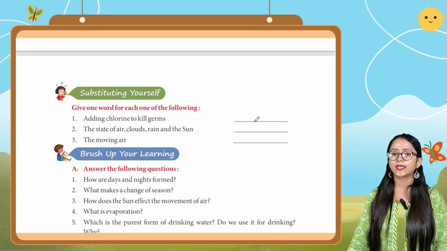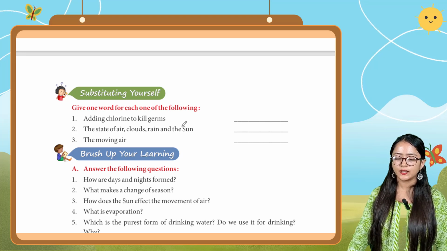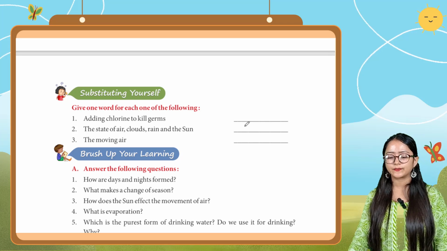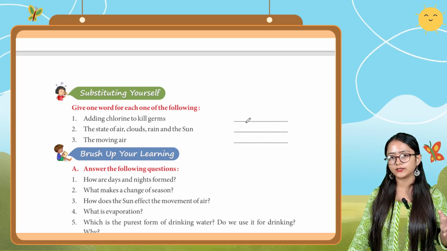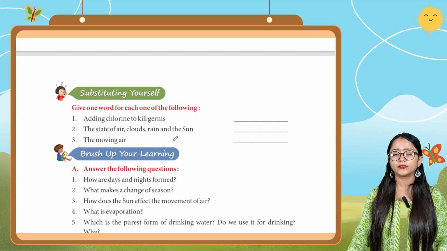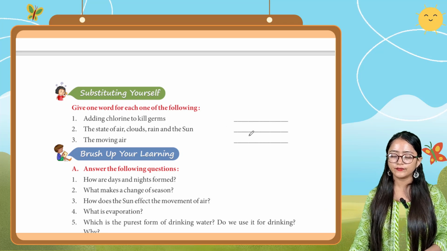This one is the gaseous one. As you can see, the air, clouds, sun and rain are there. So you can write down the gaseous state. And the next one is the moving air. The moving air is known as wind. So you have to write wind in this blank.